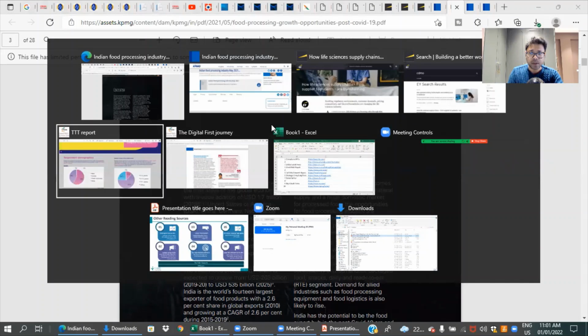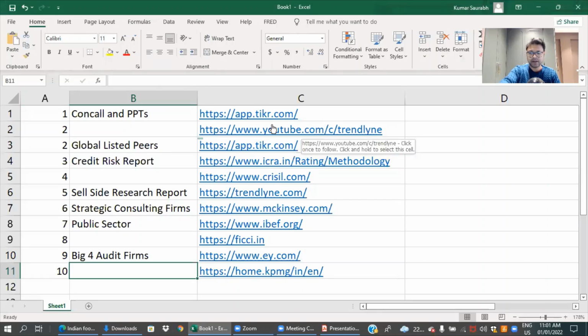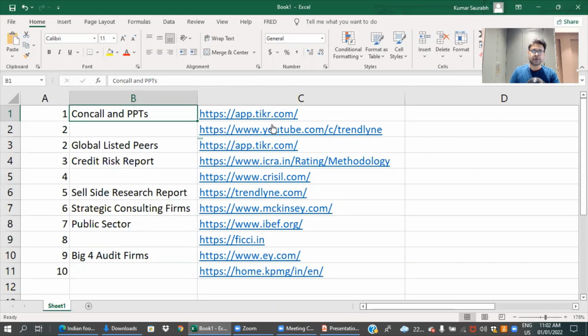So these were the top 10 websites which cover all the perspectives, whether related to con calls, global companies, risk rating agencies, sell side research reports, the public sector side, the consulting firms, or the big four audit firms. Once you go through all of this, I am sure you will not have missed any document available free of cost to build a research perspective framework. Now, how to do that research, we will cover in the next video.